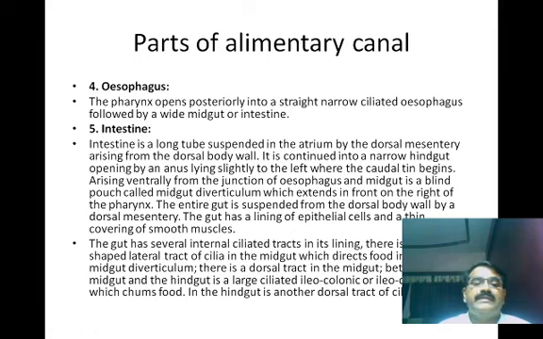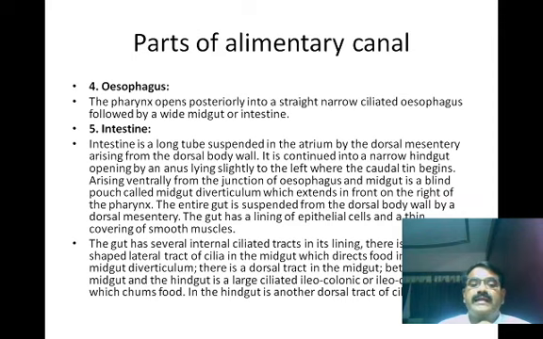begins. Arising ventrally from the junction of the esophagus and the midgut is a blind pouch called the midgut diverticulum, which extends in front of the right of the pharynx. Now the midgut diverticulum is involved in the synthesis and secretion of enzymes, so it works similar to the liver in higher vertebrates. The entire gut is suspended from the dorsal body wall by the dorsal mesentery.